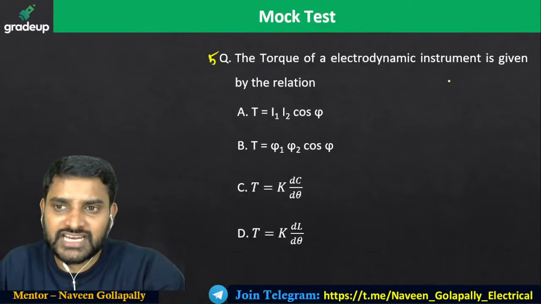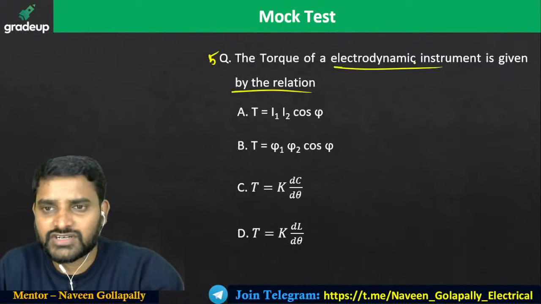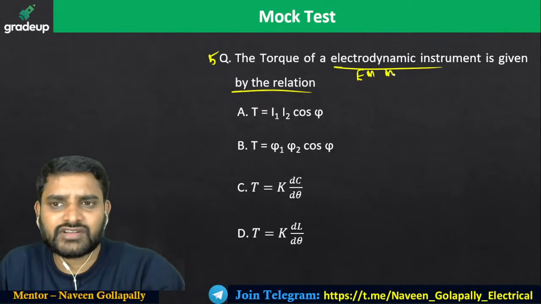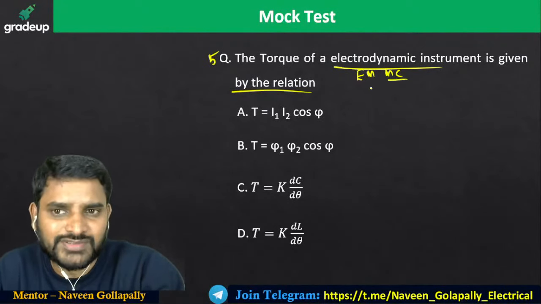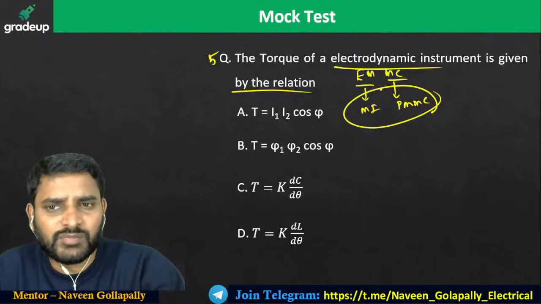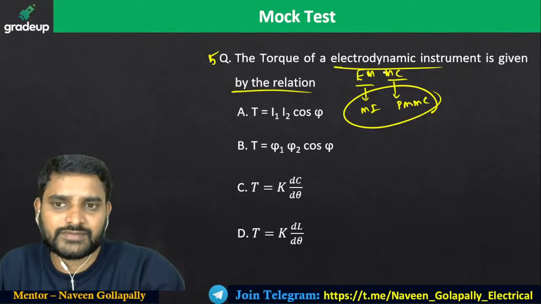The torque of an electrodynamometer instrument is given by what? Electrodynamometer is nothing but electromagnet plus moving coil. The moving coil is brought from PMMC. The electromagnet is brought from MI. So the PMMC and MI combination is the electrodynamometer.